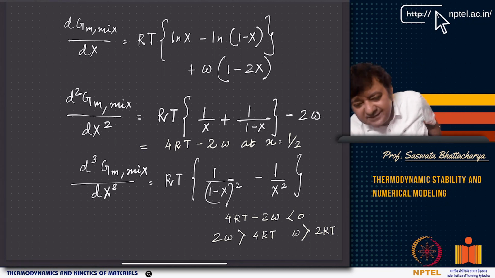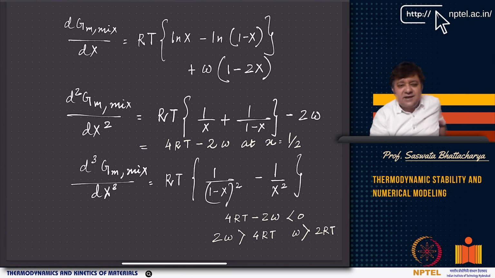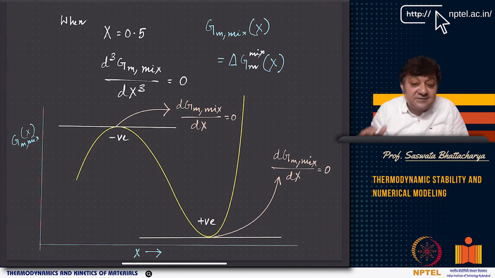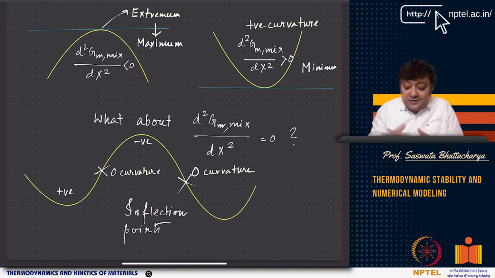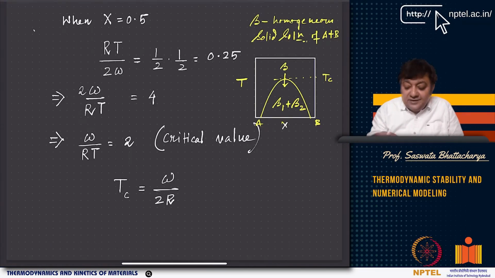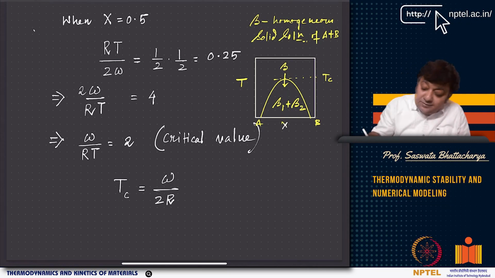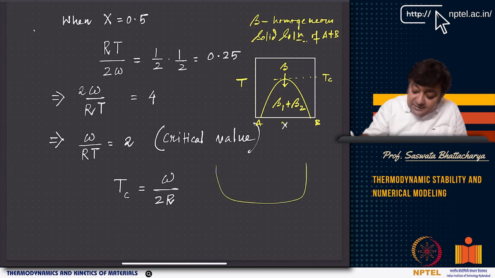If 2RT minus omega is negative, it means omega is greater than 2RT. Omega is greater than 2RT means omega by RT is greater than 2, or alpha is greater than alpha C. Now if alpha is greater than alpha C, what you will see is phase separation. Alpha equal to alpha C, you see a critical point. Critical point is where the beta phase coexists with beta 1 and beta 2, so it's a critical phenomenon, and in critical phenomenon your free energy looks a bit like a neutral equilibrium. It becomes a bit degenerate, and what you see is something like this.